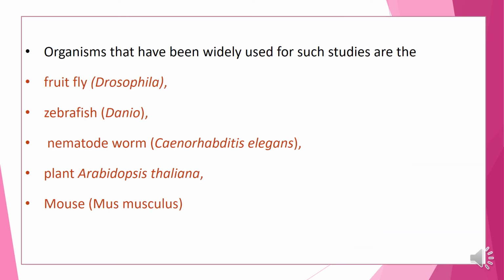Examples of organisms which can be used for the study of developmental genetics: the fruit fly Drosophila, zebrafish Danio, the nematode worm C. elegans, the plant Arabidopsis thaliana, and the mouse, that is Mus musculus.